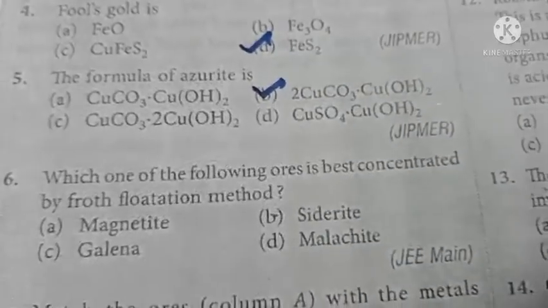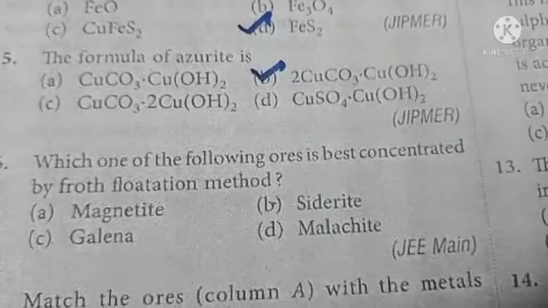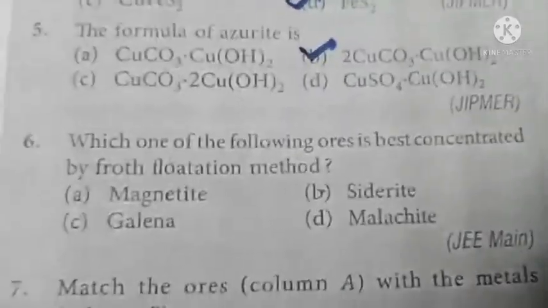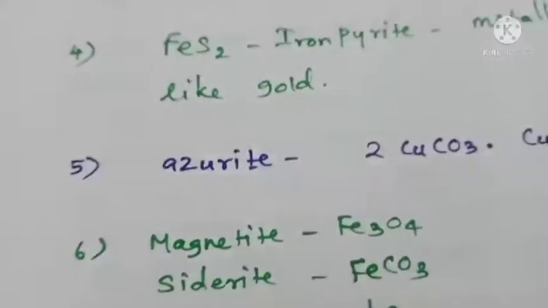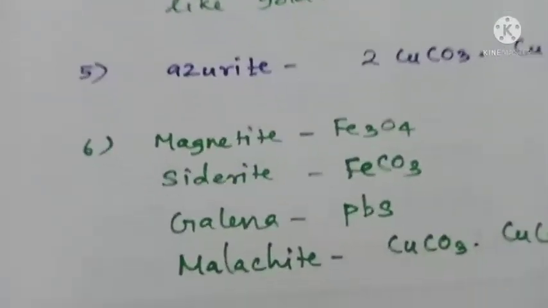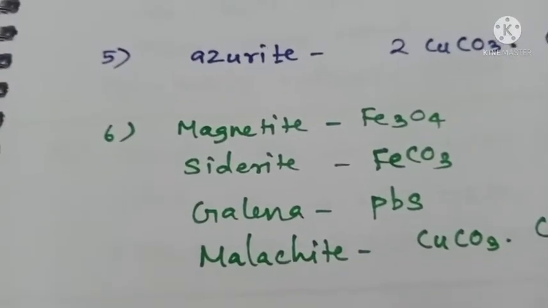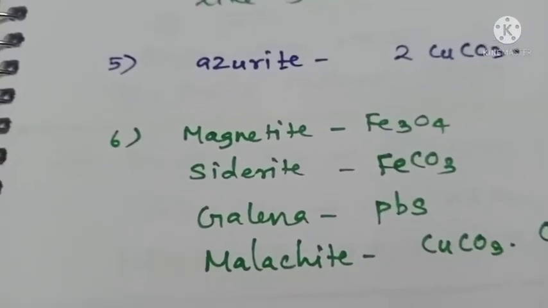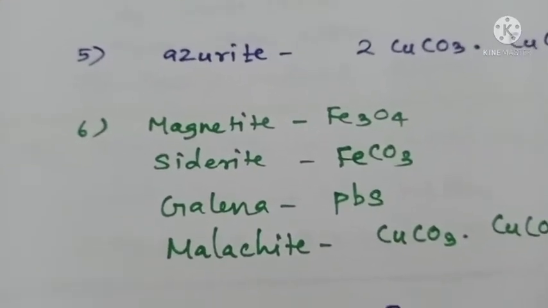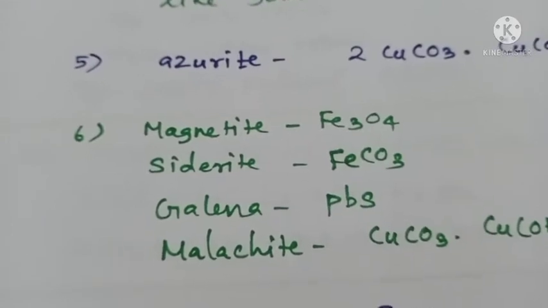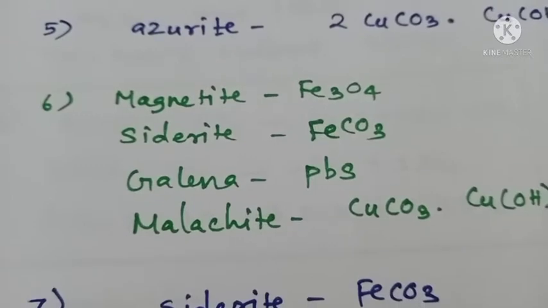Now here the question is, which of the following ores is concentrated by froth flotation process? As I said already, froth flotation process is used for concentration of which kind of ore? We use it for sulfide ore. So from the given 4 options, we have to find out which one is sulfide. You are given magnetite, siderite, galena and malachite. Magnetite is nothing but iron oxide, Fe3O4. Siderite is also an iron compound, iron carbonate, FeCO3. Galena is lead sulfide, PbS.